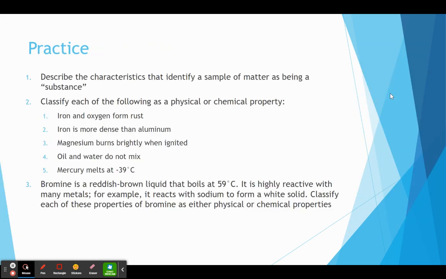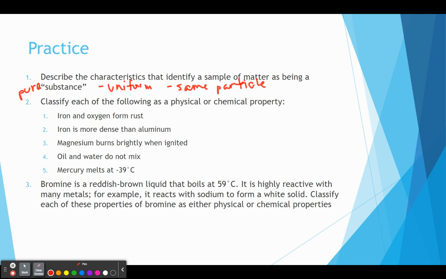So let's do some practice real quick. When we're looking at how to describe characteristics that would make something a substance, I'm going to add in this term here, a pure substance. There we go. A pure substance needs to be uniform, and it needs to be the same particle. So we want to make sure those things are in place if we're talking about something being a pure substance. It's uniform, the exact same all around, and it's the same particle.